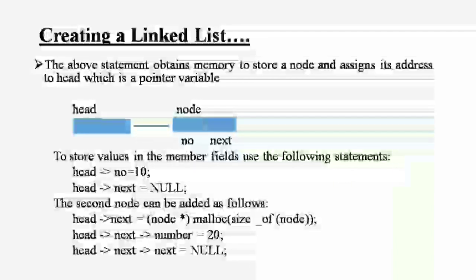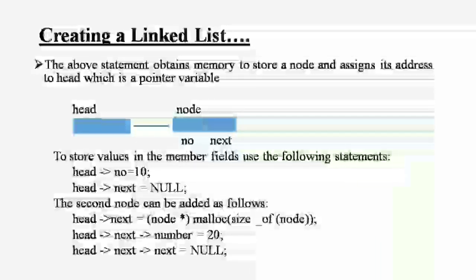The above statement obtains a memory to store a node and assigns its address to head, which is a pointer variable. First, there are two boxes. One is the head, that is the left side box, and the right side is the node. In the topmost node, at the bottom is the number and the next. These are stored.